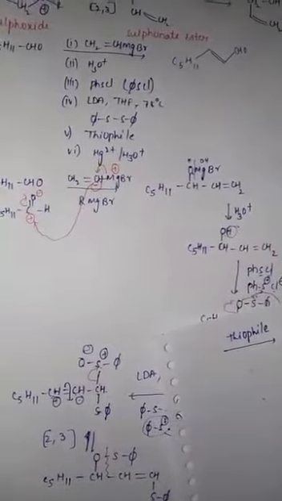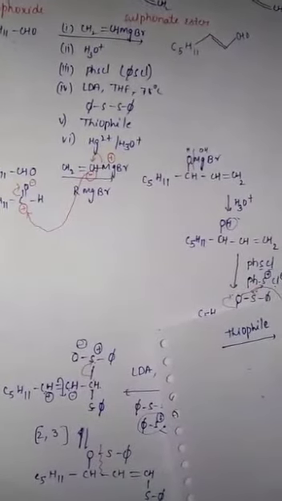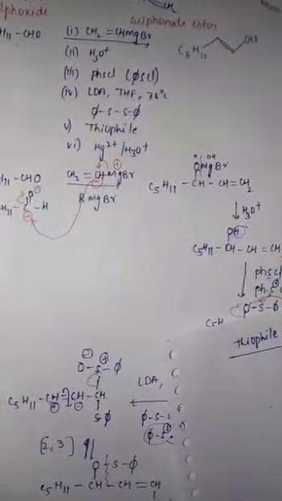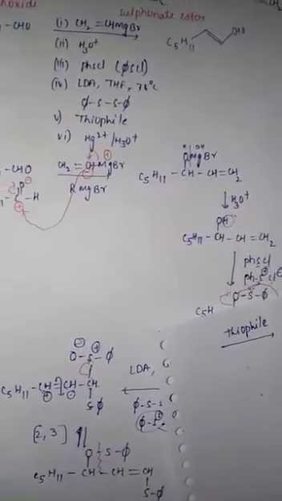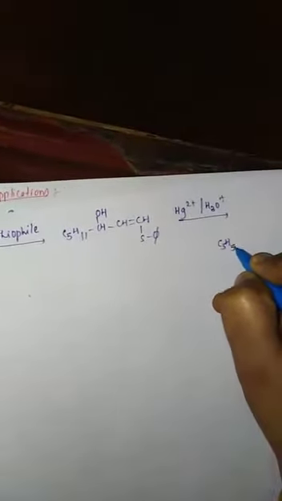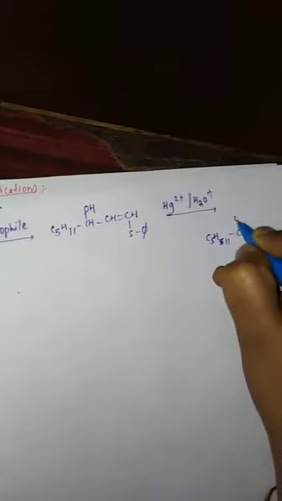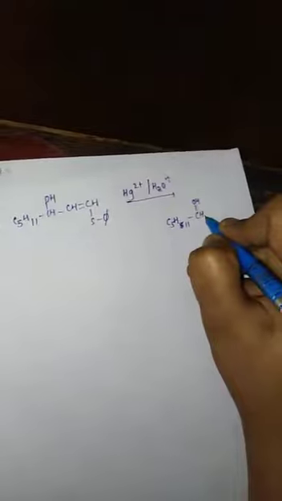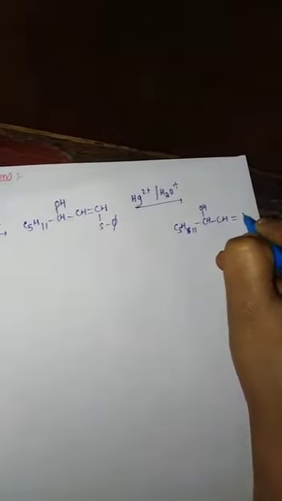So C5H11 CHOH CH=CH SPh. Next, further reaction with Hg2+ on hydrolysis, the group is converted again into alcohol. C5H11 CHOH CH=CHOH. Now